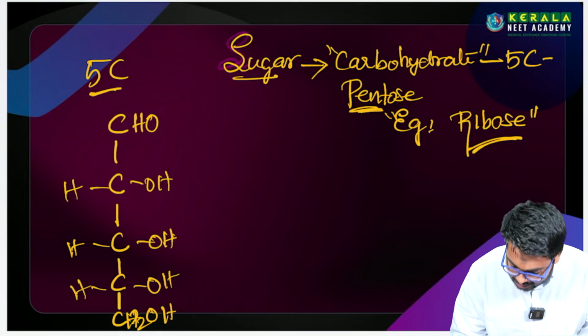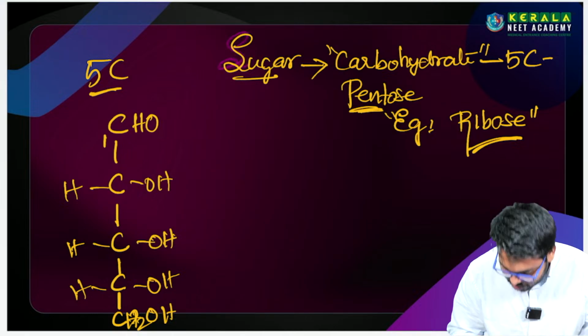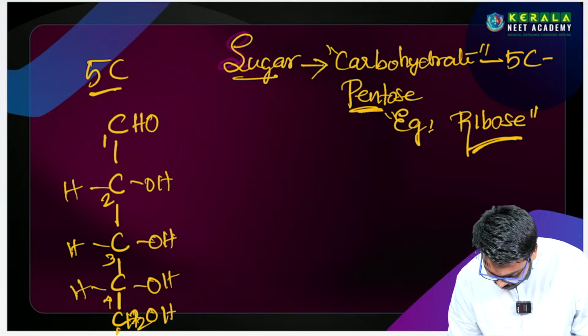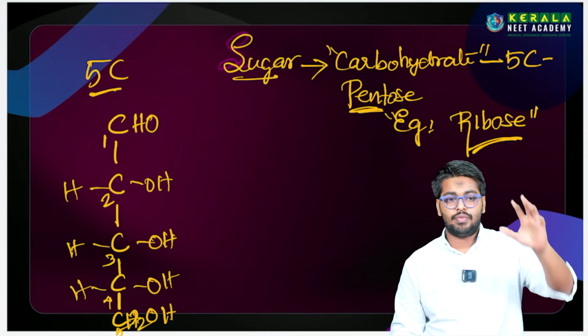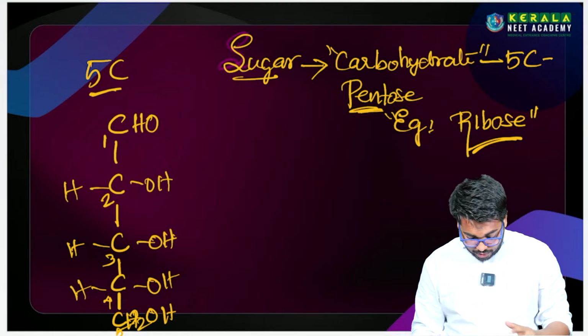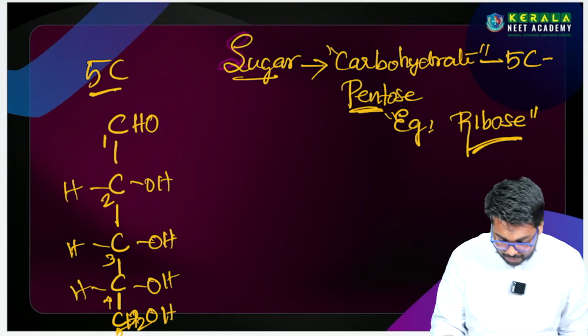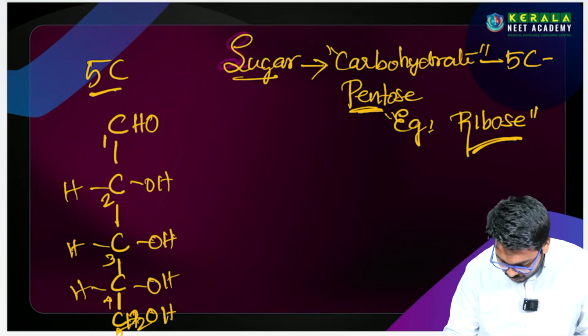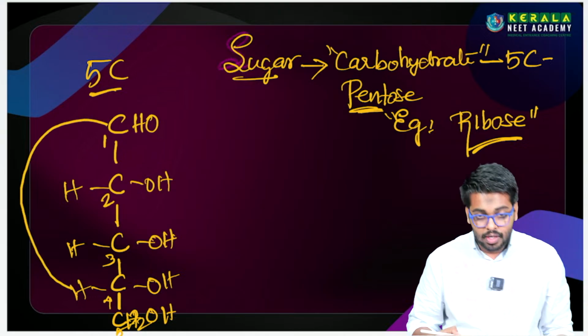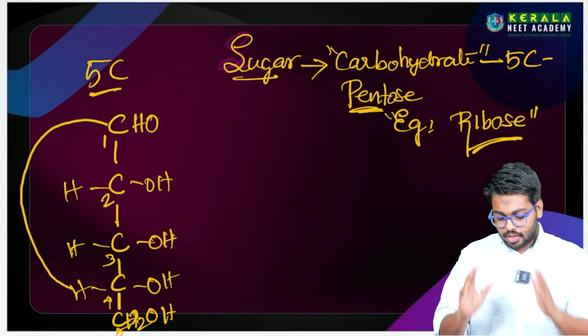So cyclic structure, you know, the first carbon, second carbon, third carbon, fourth carbon, fifth carbon. This is the fifth carbon. The first carbon and the fourth carbon will make some kind of arrangement.